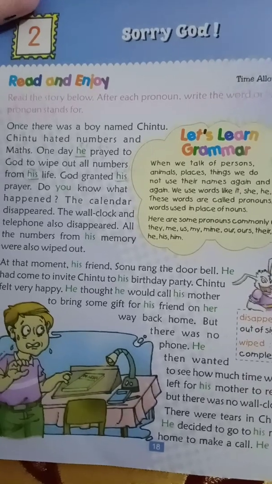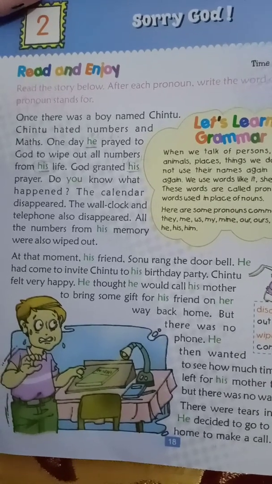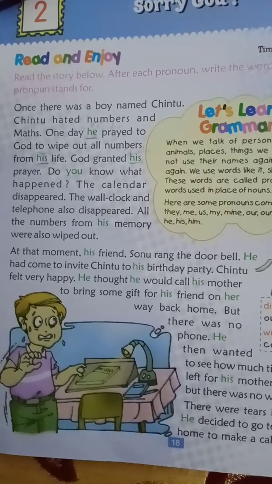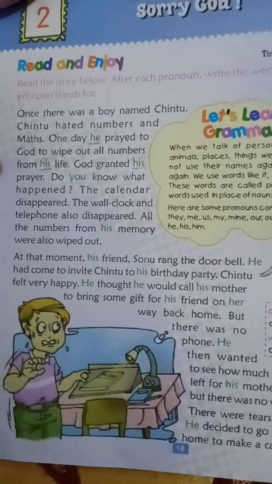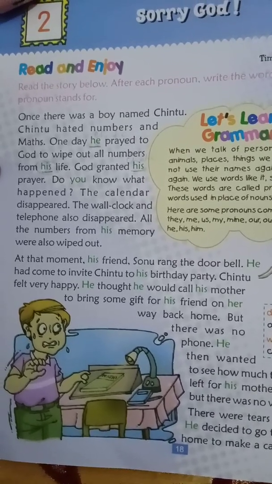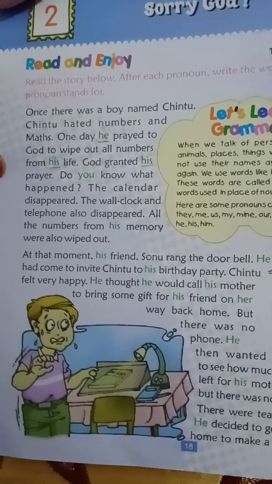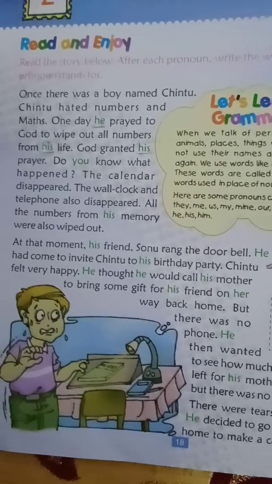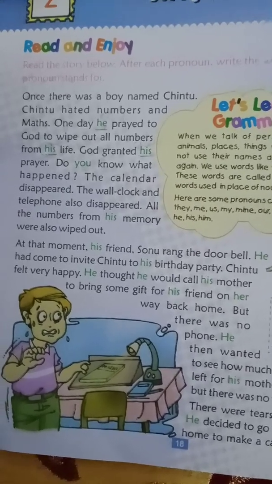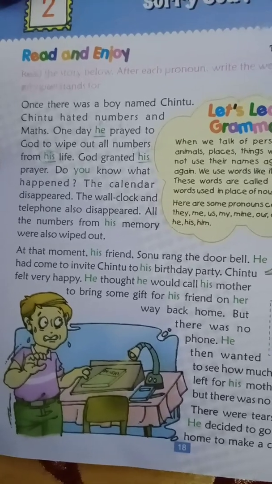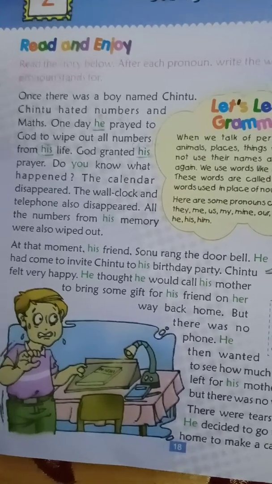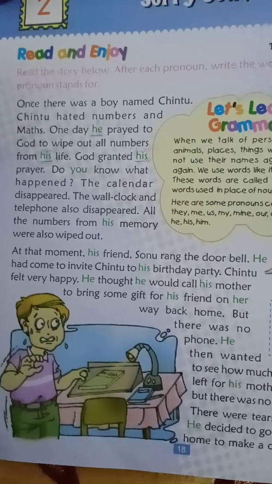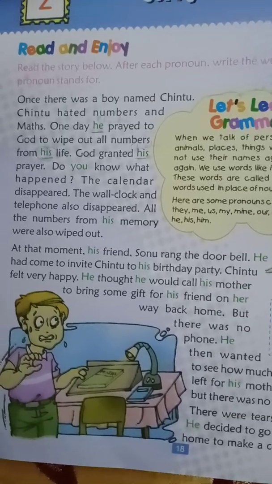So we do not use a noun again and again. If we say this is a boy, and the name of the boy is Rahul. Rahul is eating food, Rahul is drinking water, Rahul is going there, Rahul is taking this. So again and again we are using the word Rahul, meaning we are using the noun Rahul. Instead of a noun, if we use another word, that word is called a pronoun. With the help of this story you can easily understand what a pronoun is and where we use it.